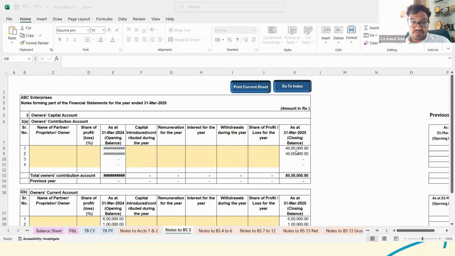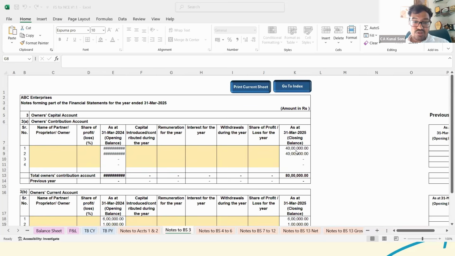Only for companies it is defined. How to paste mapping from one firm to another, from one company to another. For the current year and previous year it is possible, but not apart from that. Meaning for two separate companies it is not, but for the same company, you could map from the current year to the previous year or vice versa.